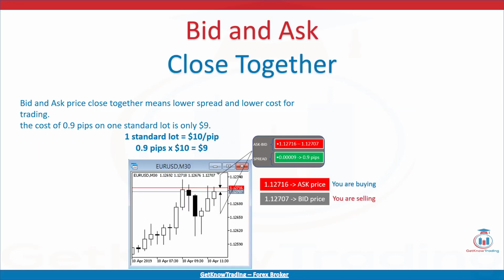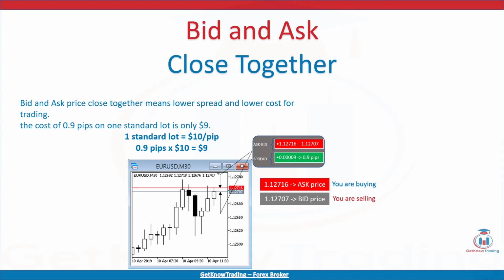The other way to lower the spread cost is to find and select currency pair that is traded often because they have the lowest spread. Those are currency pairs that are more liquid. What does it mean when the bid and ask price are close together? Bid and ask price close together means lower spread and lower cost for trading.